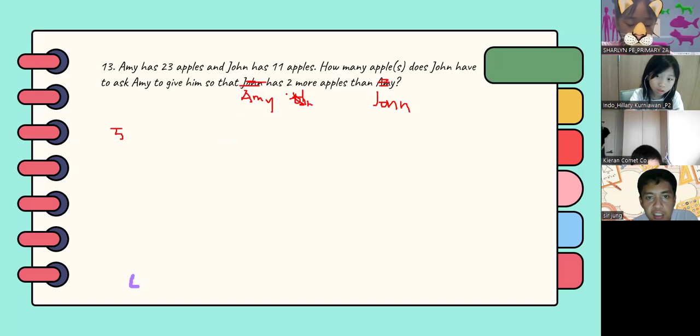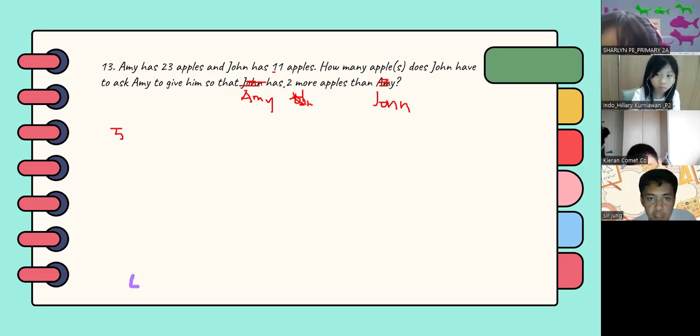The problem only has exactly 2 more apples, not more than 2 apples than Amy. So the problem asks on exactly 2 apples. How many apples should Amy give to John so that John has exactly 2 more apples than Amy, instead of having 3 or greater than 2.